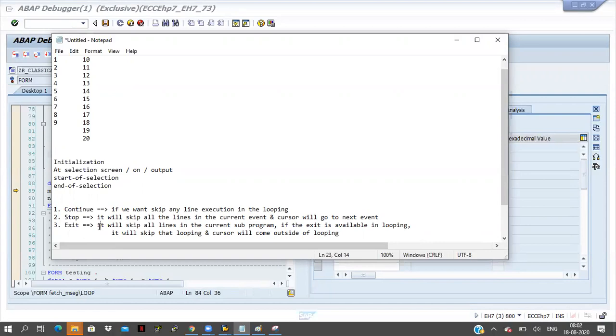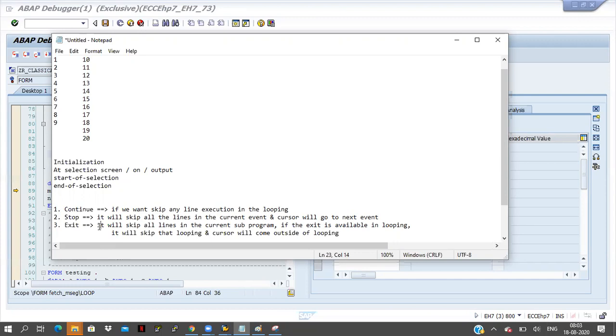So for that exit, two types are there. So if we are writing this exit syntax inside of the loop and end loop, at that time it will skip the looping statement only. How many records are available in that looping? It won't loop anything here. Directly it will come outside of the loop.